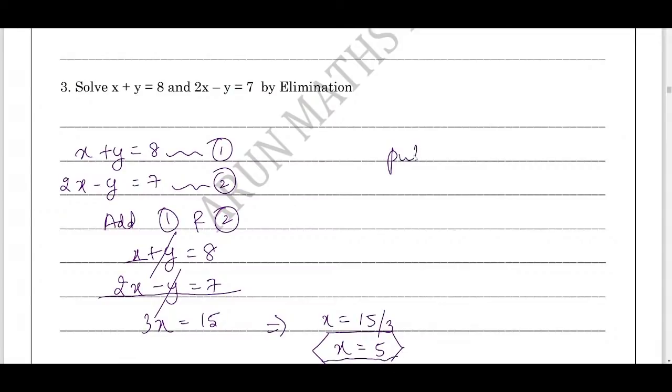Now put this x value in either equation 1 or 2. I'll put it in 1. Equation 1. Now what do I get? The equation becomes 5 plus y equals 8. Y equals 8 minus 5. Y equals 3. Very simple question to score 2 marks. Finding the solution of a pair of linear equations by elimination method.